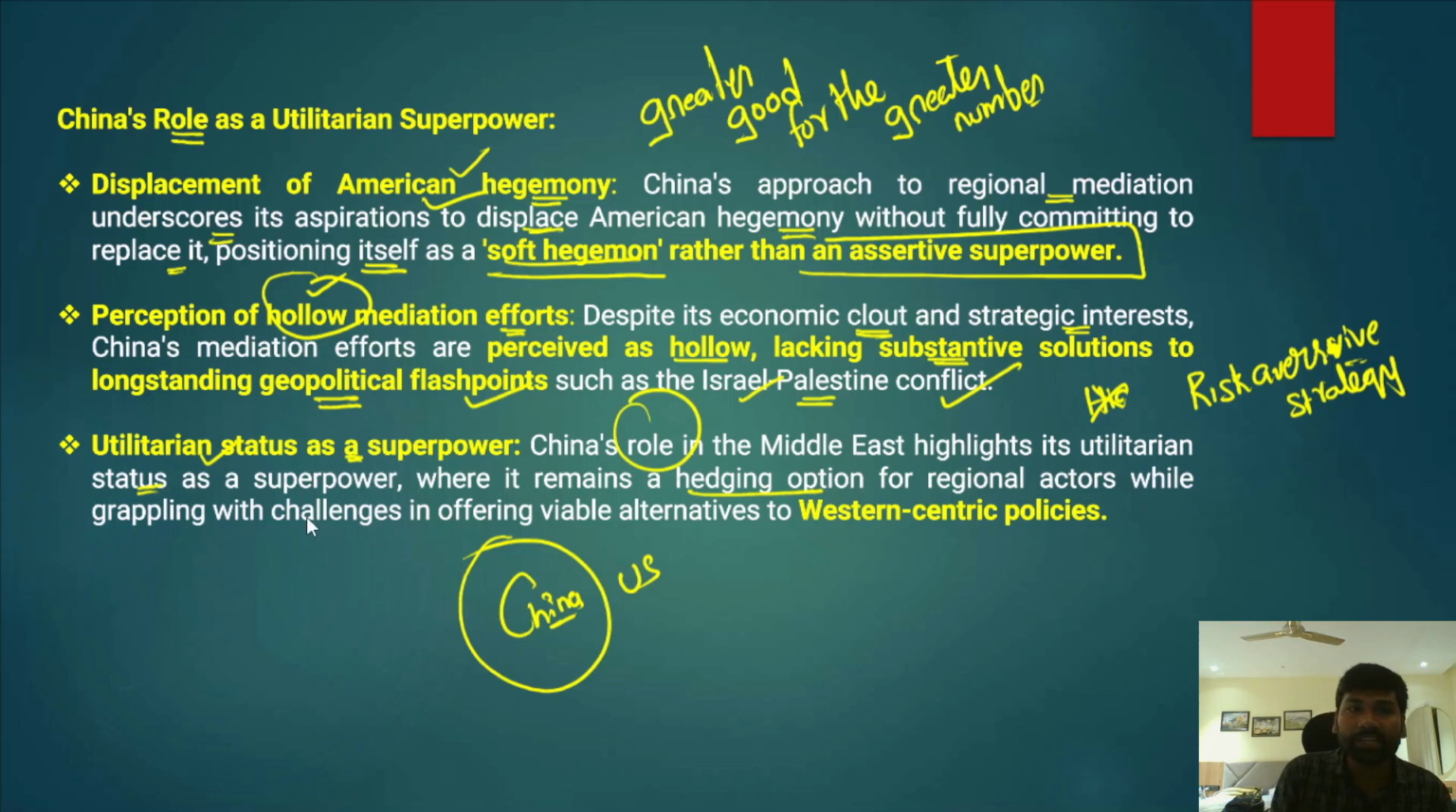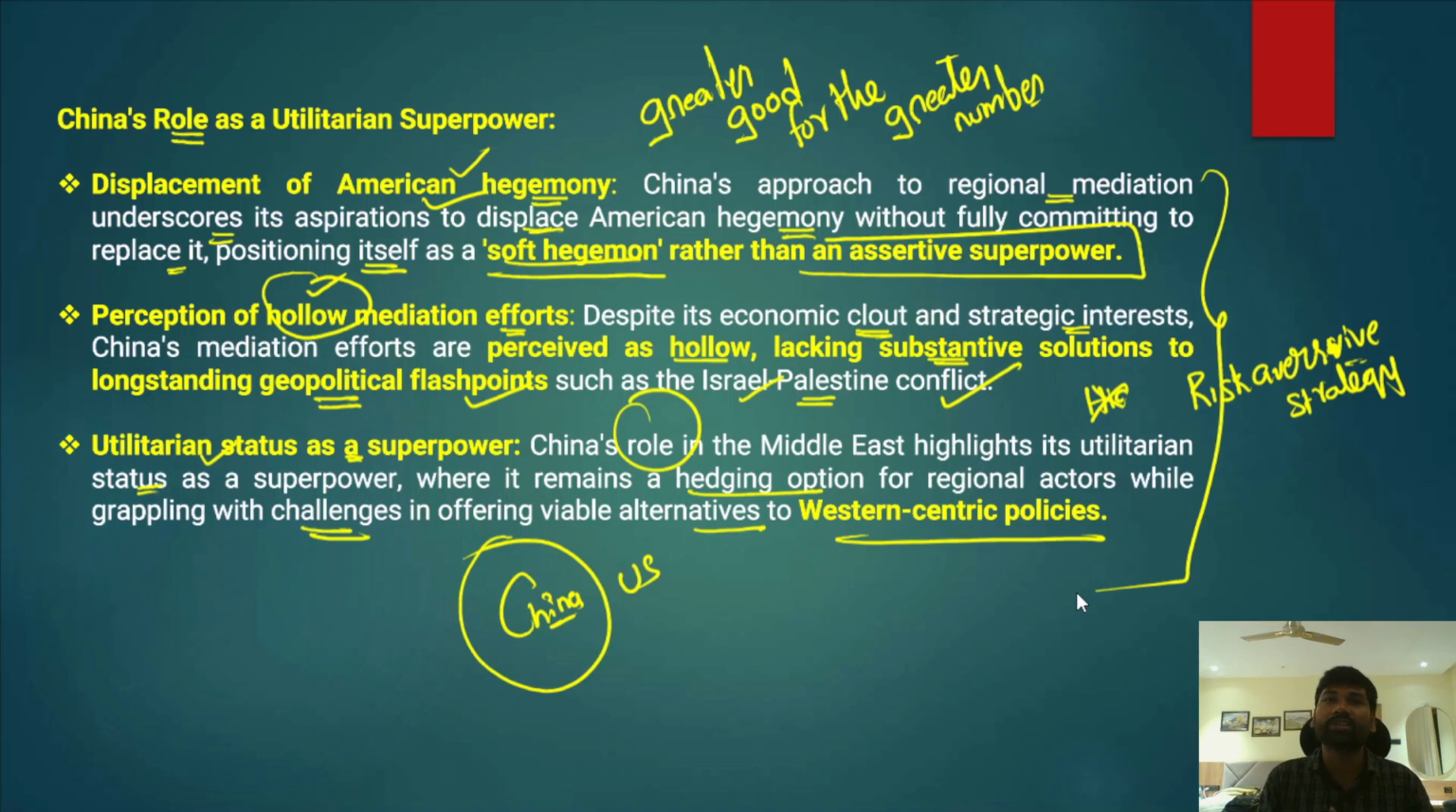At the same time, China has also been grappling with several challenges in offering alternatives to the Western-centric policies. So these are some of the drawbacks that China still faces in the Middle East. In fact, it wanted to become a superpower, but it still has a lot of shortcomings, and China must overcome those shortcomings to aspire to that position or to replace the US or Western hegemony in the Middle East. So that's all in this article.